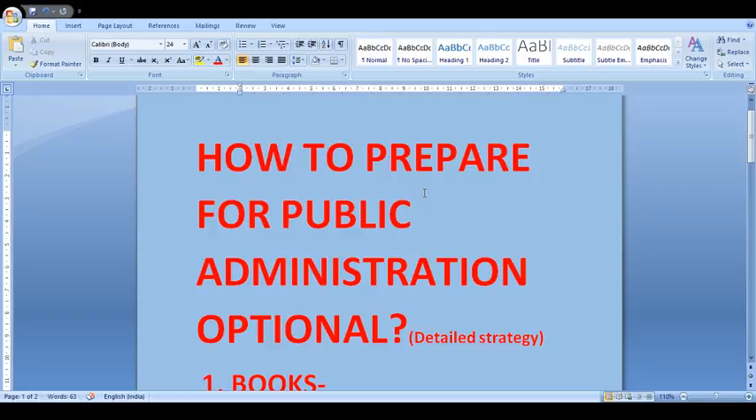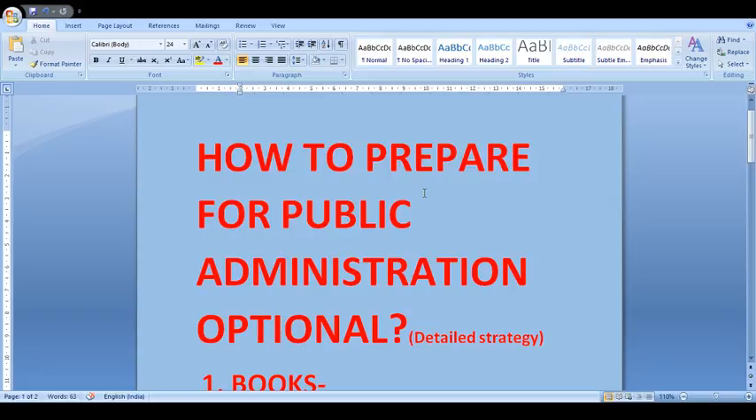GS papers are dynamic these days. They are basically asking the administrative aspect of governance and other things in every kind of paper, be it paper 1, paper 2, paper 3, paper 4. Paper 4, the ethics paper, is entirely based on your preparation of public administration optional for those who are opting for public administration.